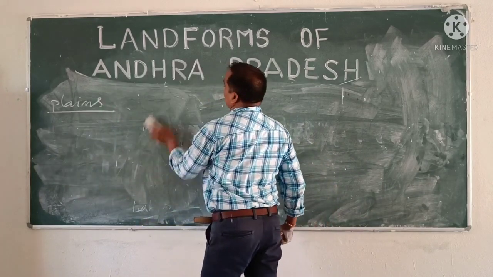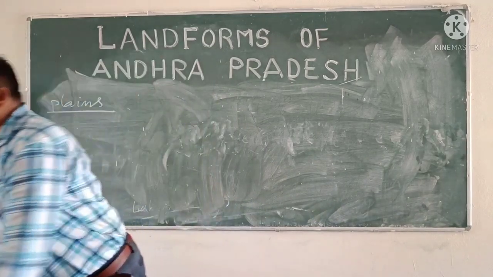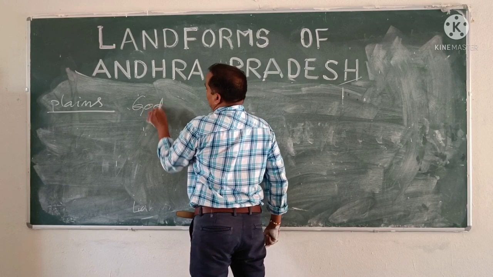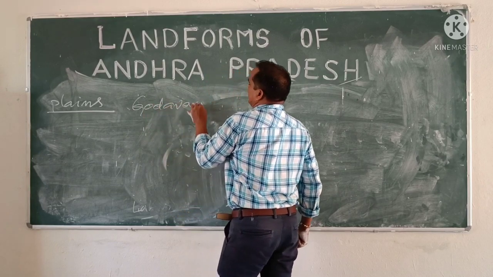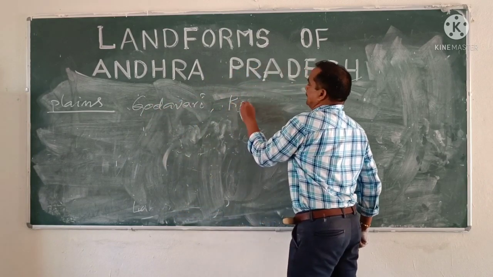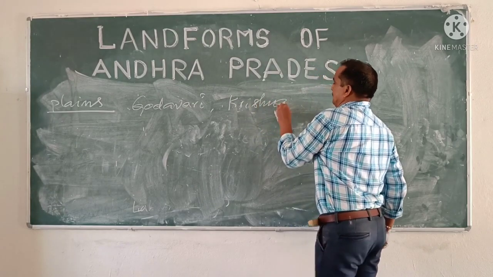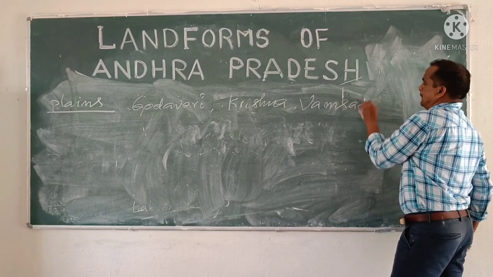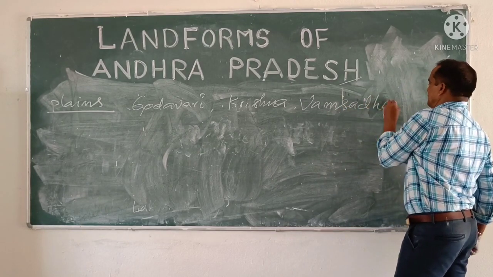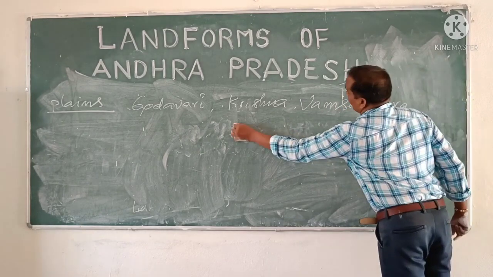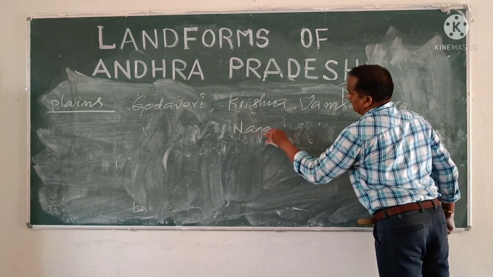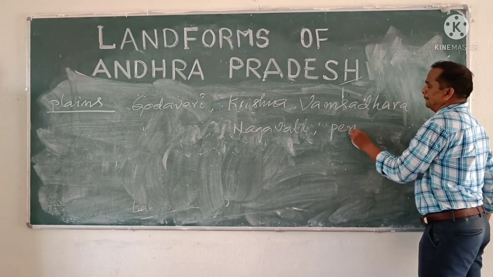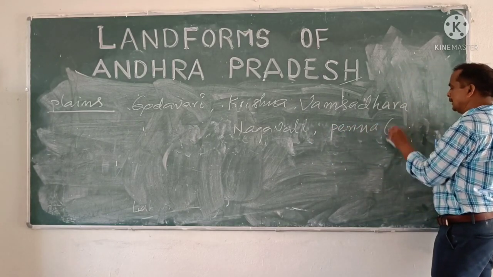Now we are going to discuss rivers. Which rivers are there in Andhra Pradesh? Majorly the Godavari, Krishna, Vamsadhara, Nagavali, Penna or Pinakini.